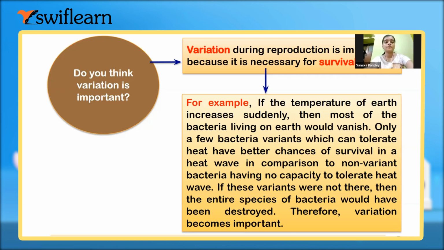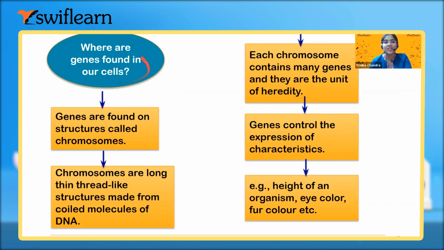Okay. Now, where do we find the gene in our cell? I have already said that genes are found on the structure of the chromosome. Genes are present on the chromosome. And what are chromosomes? These are the long, thin, thread-like structures which are condensed and coiled molecules of DNA. Now, each chromosome contains many genes. The genes carry the various hereditary characteristic features. So genes can be the hereditary unit of our body, right?